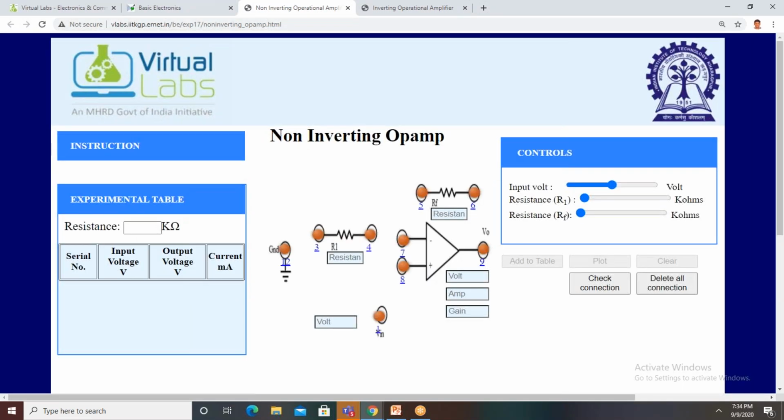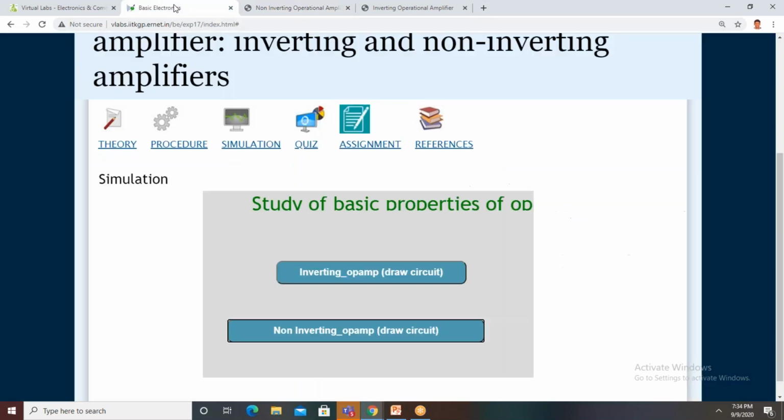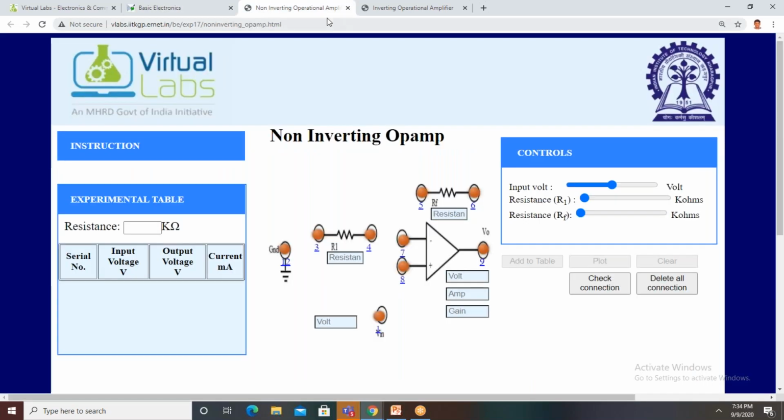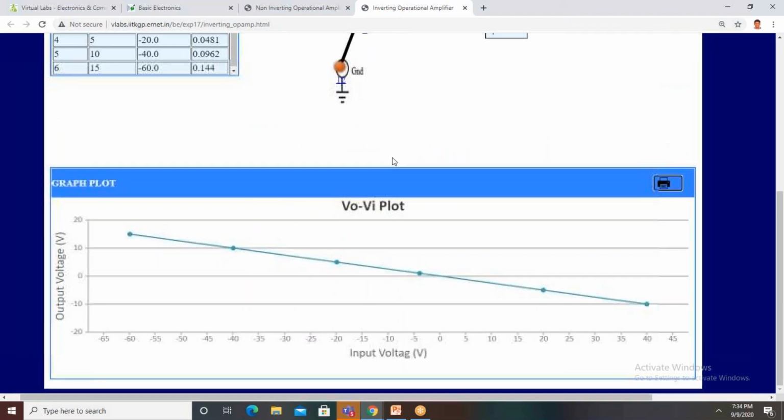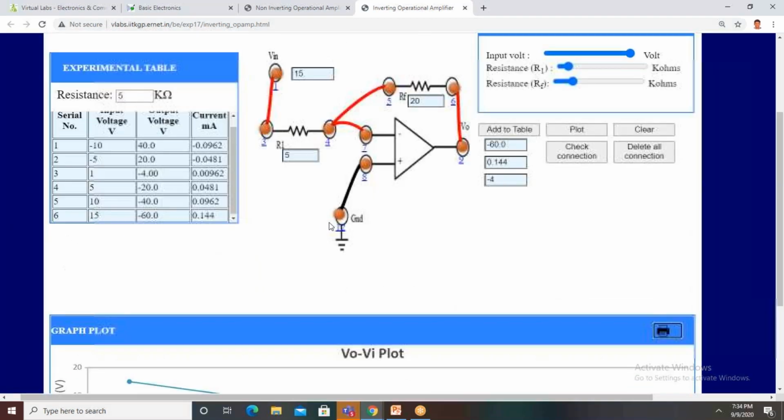Normally the terminal of a component connected to ground shows black color. Have you observed that? Yes, sir. The remaining are all red color. So you check the connection. You click on this one, and the right connections are available in the procedure.